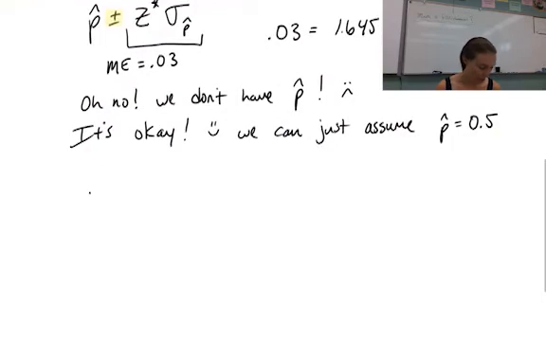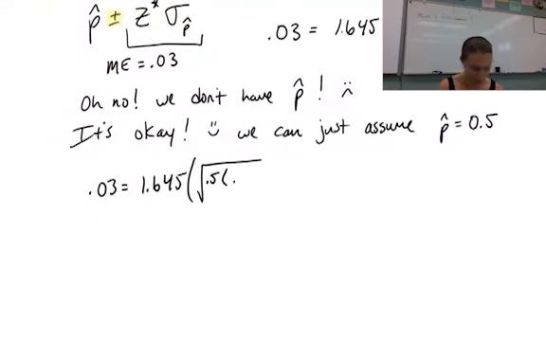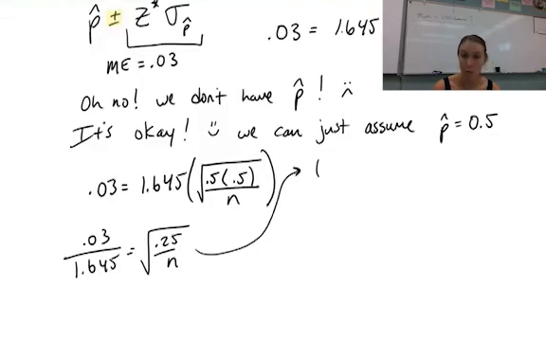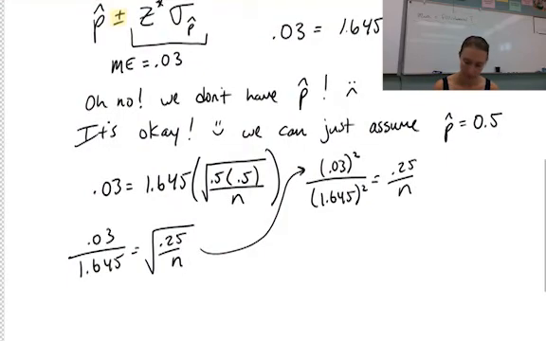Okay, so now we can calculate this. So we've got 0.03 equals 1.645 times the square root of 0.5 times 1 minus 0.5, which is 0.5, over n. And then I'm just going to do some algebra to figure this out. So first we divide 0.03 divided by 1.645, and I get the square root of 0.25 over n. And then I'm going to bring my work over here. I can square everything. So 0.03 squared over 1.645 squared equals 0.25 over n, because I squared that square root to get rid of it.